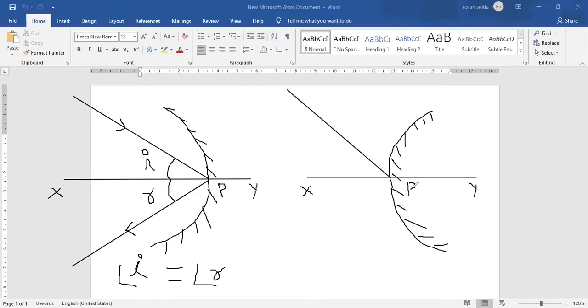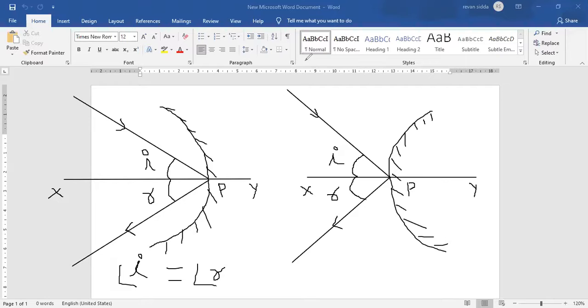That midpoint is nothing but the pole of a convex mirror. As the ray of light comes and touches the pole, after reflection it will reflect back like this, in such a manner that you get two angles here: angle I and angle R. Angle I is the angle of incidence. Angle R is the angle of reflection.